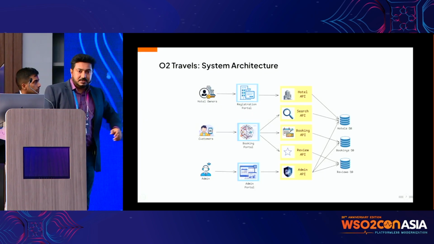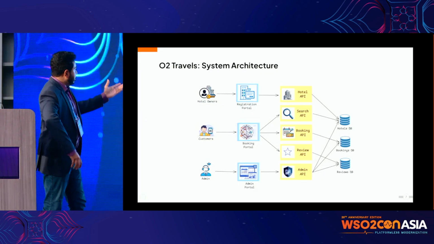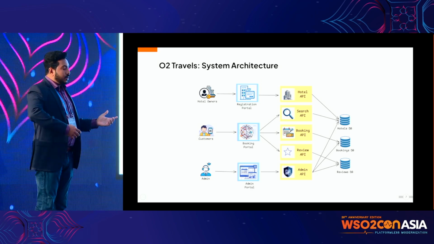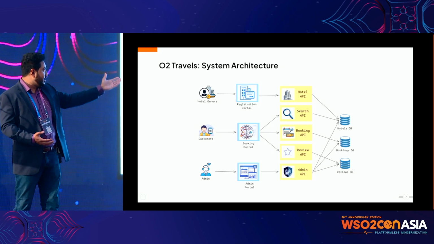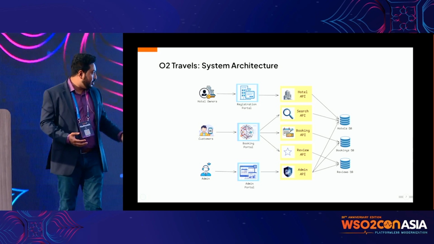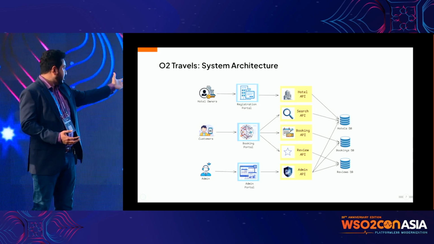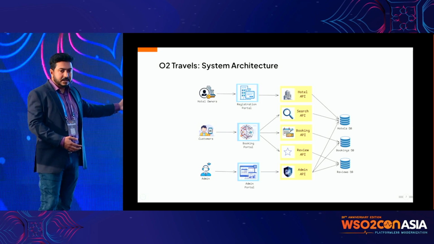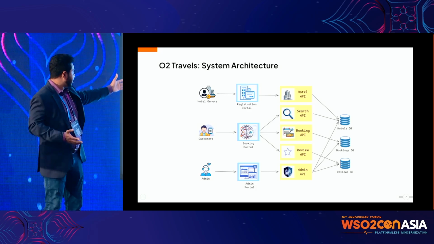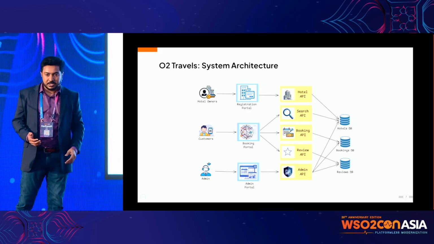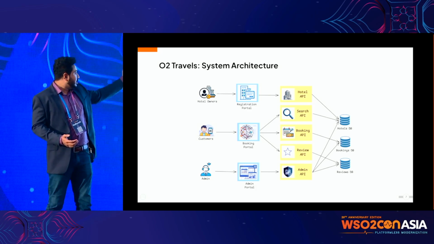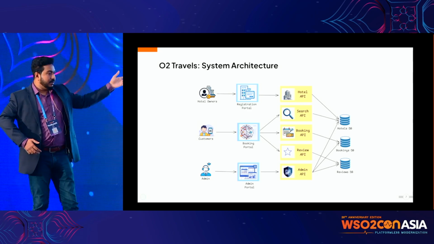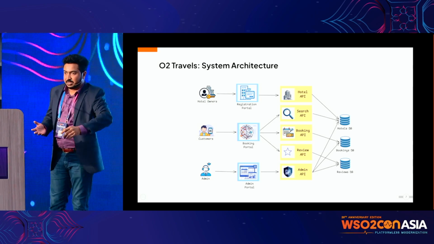And this is going to be the architecture we are going to have in our business now. We have a hotel API, search API, booking API, and review API, and all these APIs connect to our internal databases, where we have the hotel database and a booking database which connects to the booking API. We also have a bunch of portals that expose these capabilities to the customers. For example, we have the hotel owners who will try to register their hotels. They will connect to the registration portal, and that will go through the hotel API, and we will have that in our DB then.